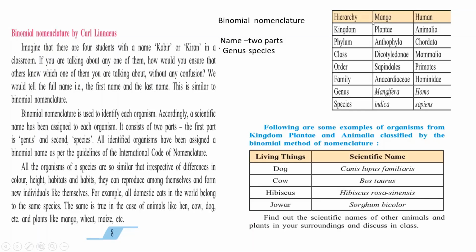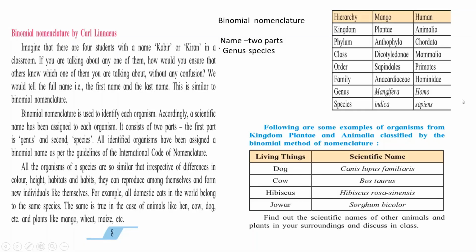The scientific, biological name of mango is Mangifera indica. In this, Mangifera indicates which genus it belongs to, and indica is the species name. Like that, for humans, Homo sapiens. Homo denotes which genus it belongs to, and sapiens is the species name. Like that, the scientific names of some animals and plants are given.